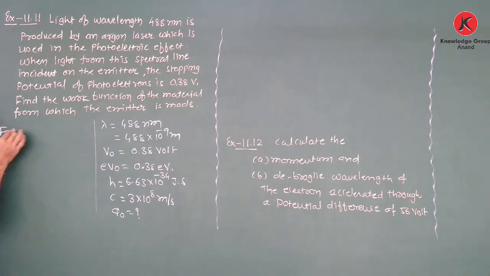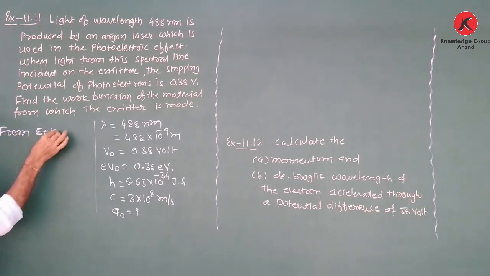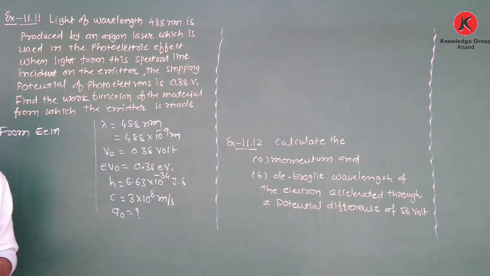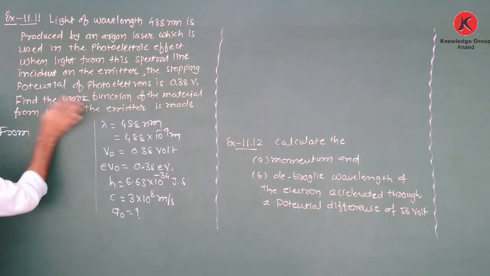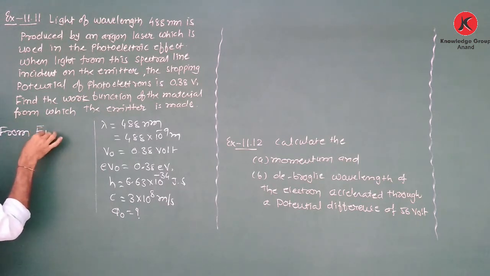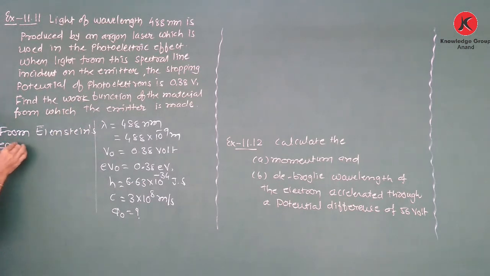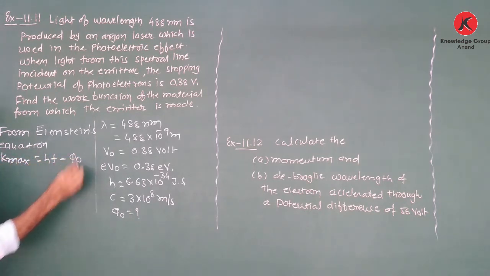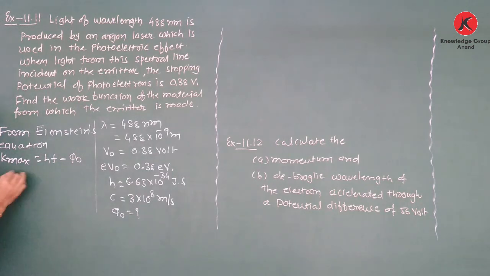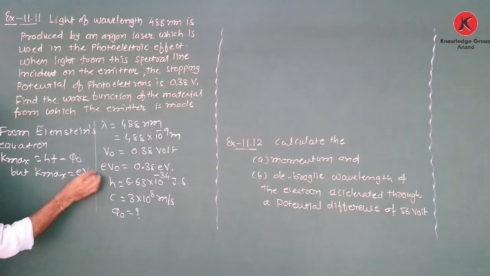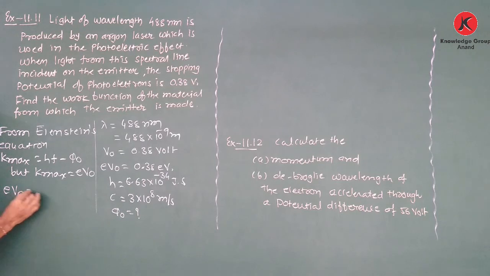So from Einstein's equation, K maximum is equal to hf minus phi 0. But we know that K maximum is equal to eV0. Substituted here, therefore eV0 is equal to hf minus phi 0.